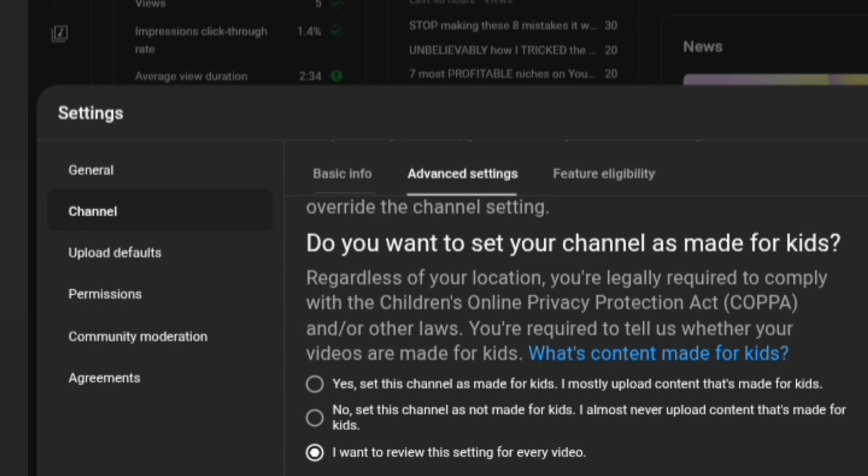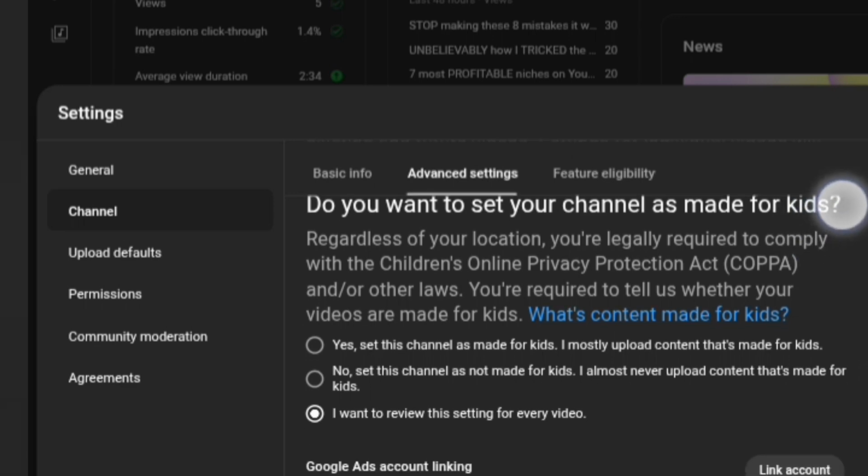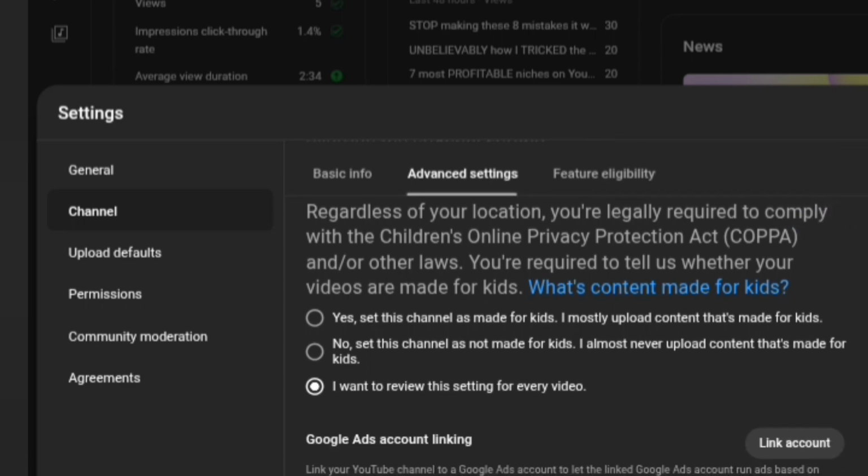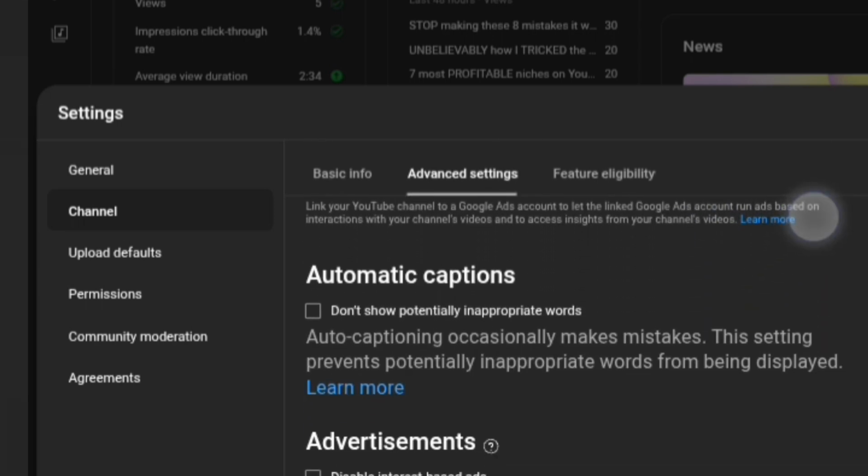The next one you want to do is to go to advanced settings, still on that channel, right? And then choose who your videos are for, whether for children or for adults. Now, this is important because you don't want YouTube to show your videos that are for adults to children, right? Now, you can also choose the next one, which is automatic captions. You can actually tell YouTube to help you erase any words that are not correct, because with auto captioning there can be mistakes, right?